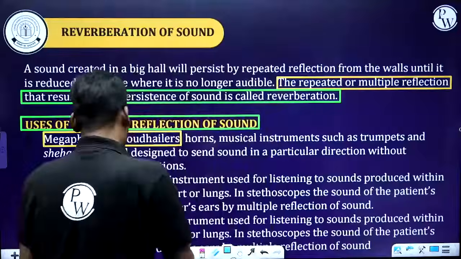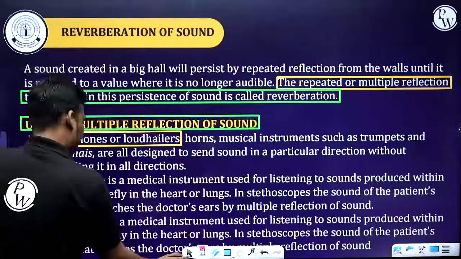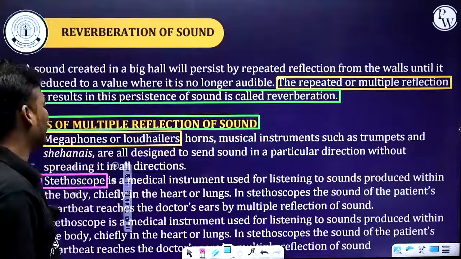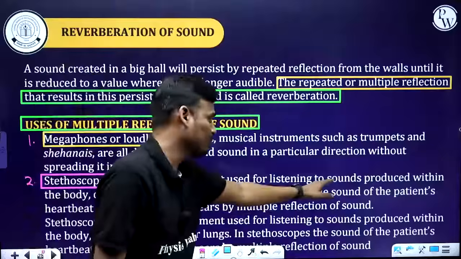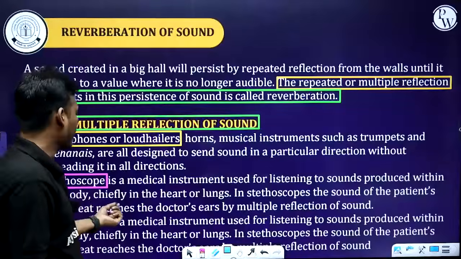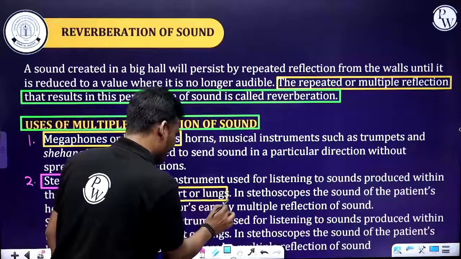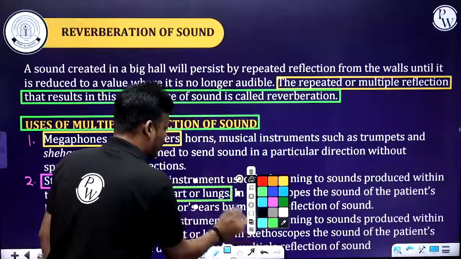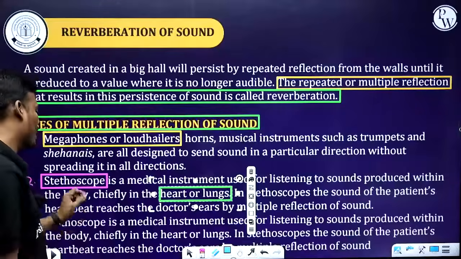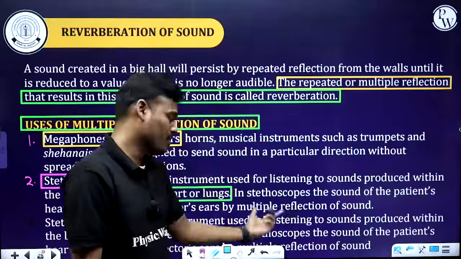This is the first application, and the second application is the stethoscope. A stethoscope is a medical instrument used for listening to sounds produced within the body, chiefly in the heart or lungs. So a stethoscope is used to hear a sound within the body. In the stethoscope, the sound of the patient's heartbeat reaches the doctor's ear by multiple reflection of the sound. This is one of the main uses.